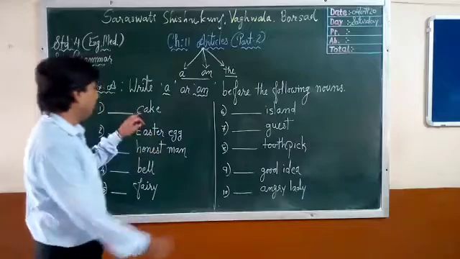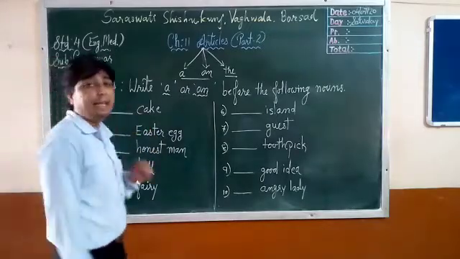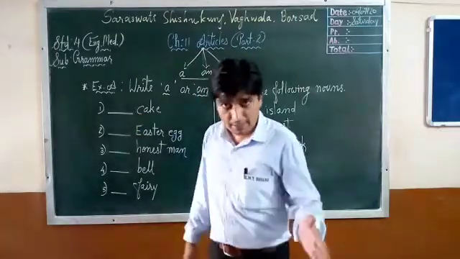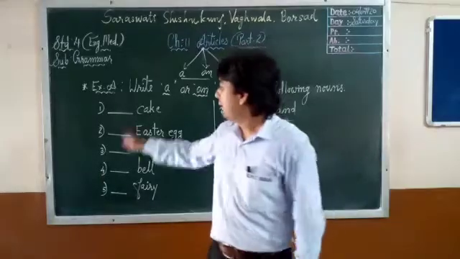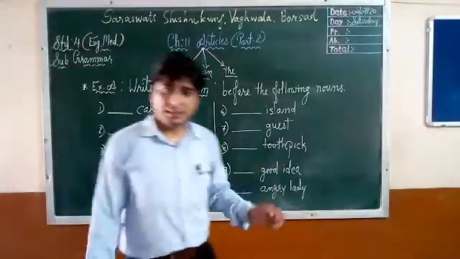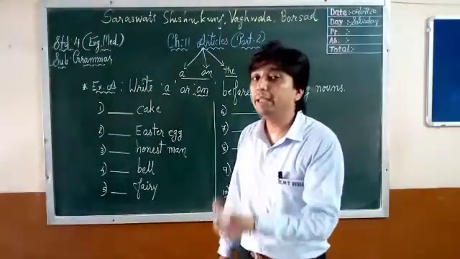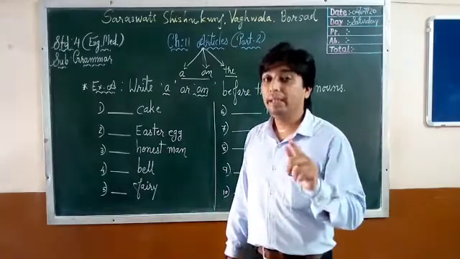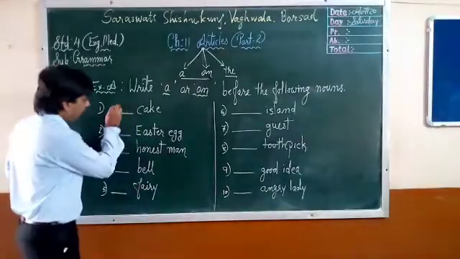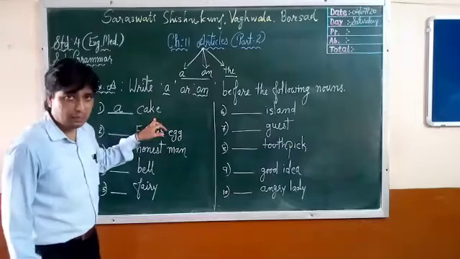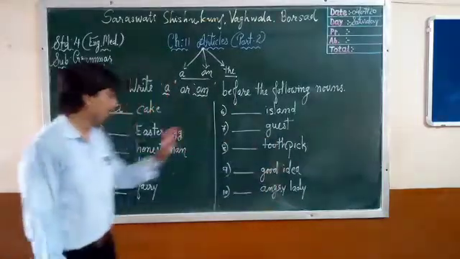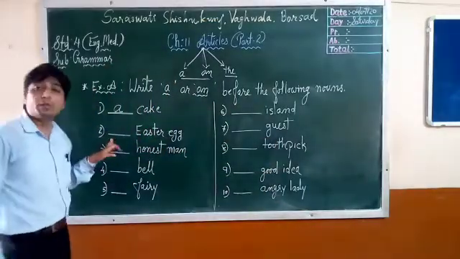First one. Look at the noun: cake, C-A-K-E. Now look at the first letter. Is it a consonant or a vowel? C is a consonant, right? So if there is a consonant in the beginning of any noun, which article do we have to keep? A article. So the first one, we are going to write a cake. Every time you have to observe the first letter. C. A cake.